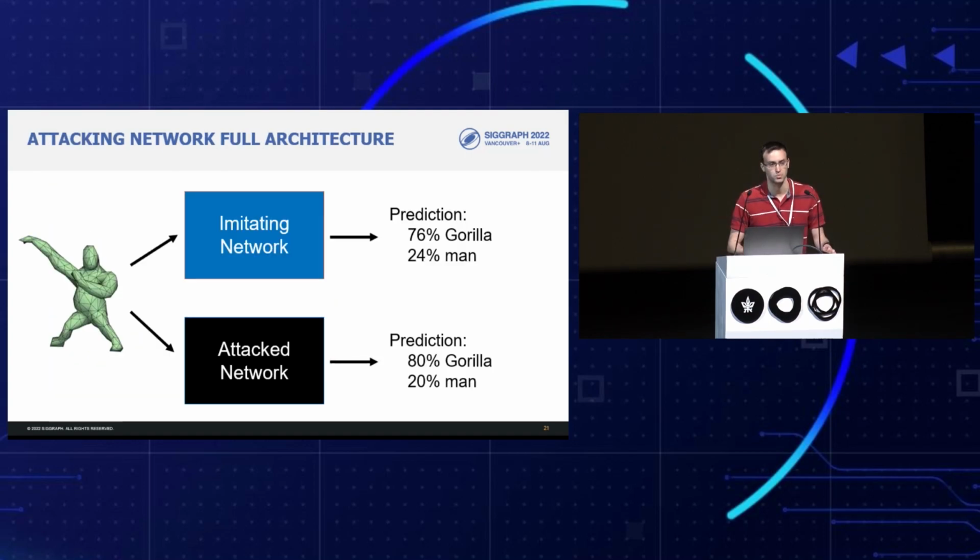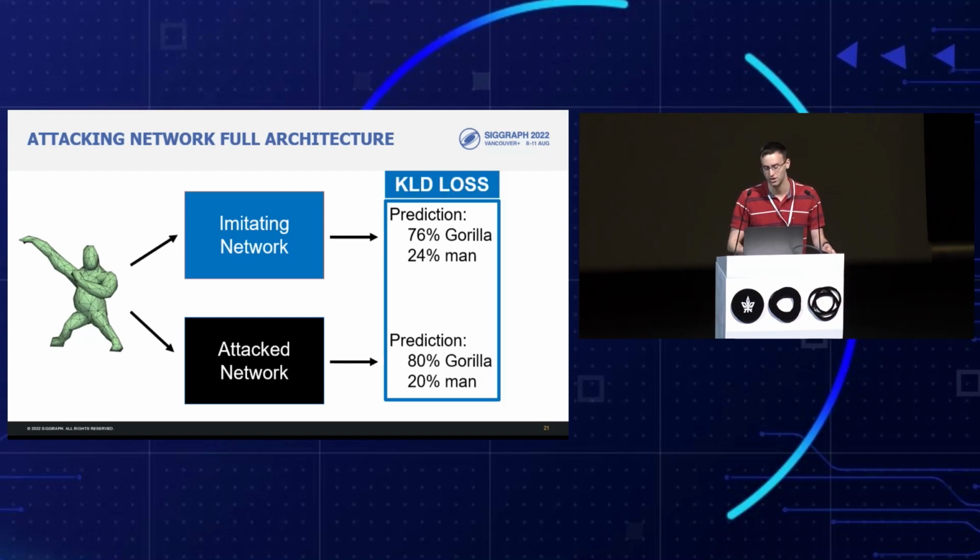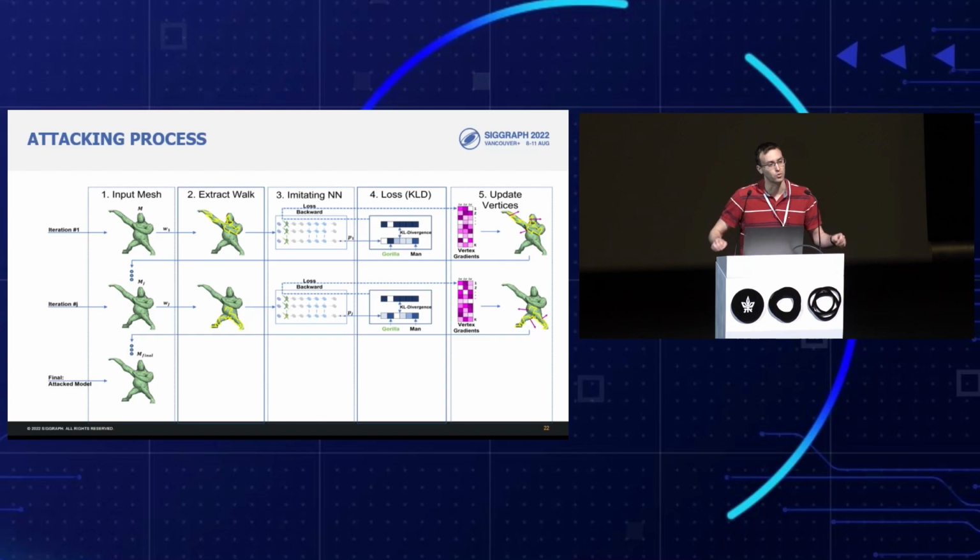Once both networks predicted the class of the input mesh, the KLD loss is calculated between these predictions and is then backpropagated to update the imitating network only. So the imitating network indeed learns how to mimic the classification function of the attacked network. And once an imitating network has been trained, we can use it for attacks. Given an input mesh to be attacked, we iterate on it until it is misclassified by the given imitating network.